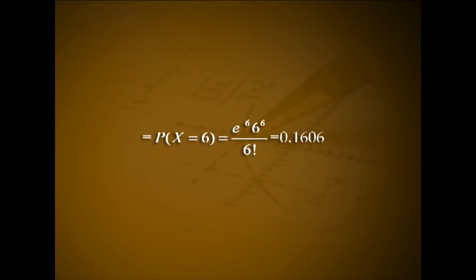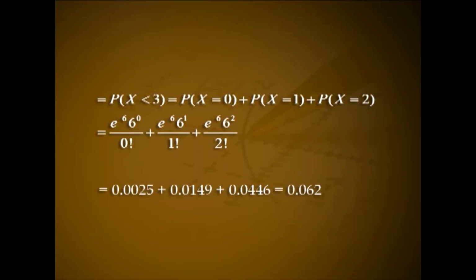The probability that the number of visitors between 4:30 p.m. and 4:35 p.m. is exactly 6 is P(X = 6) = e^(-6) 6^6 / 6! = 0.1606.